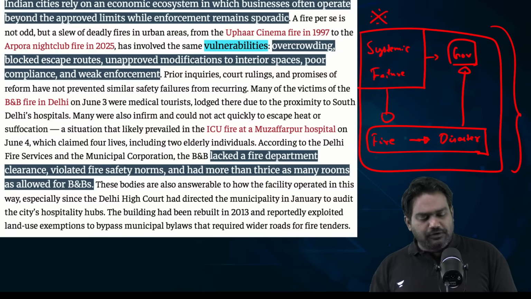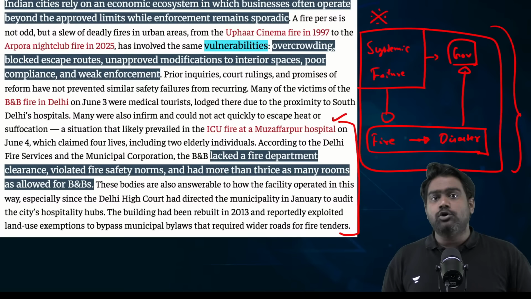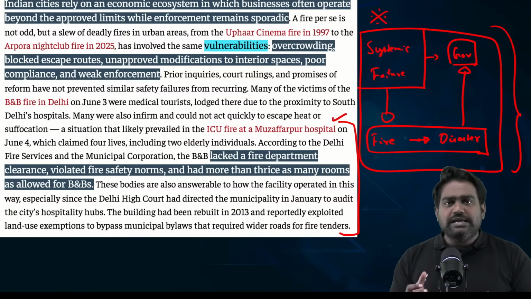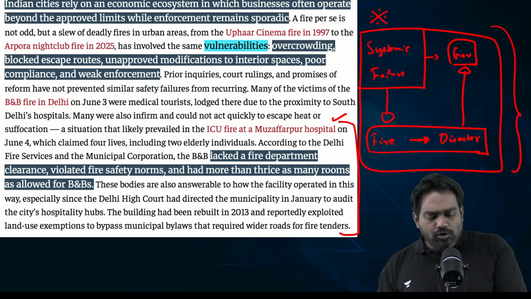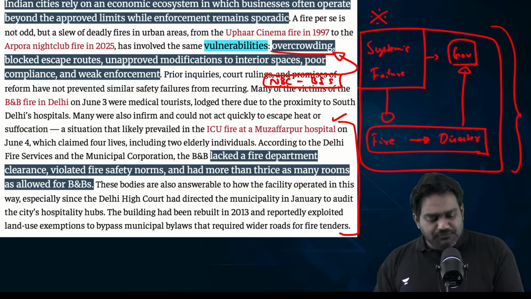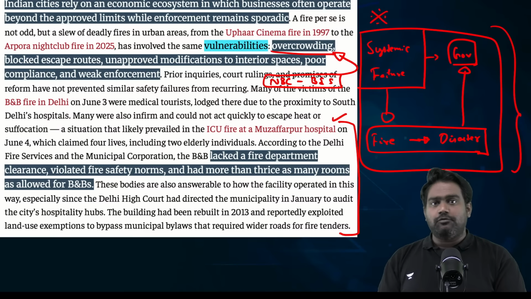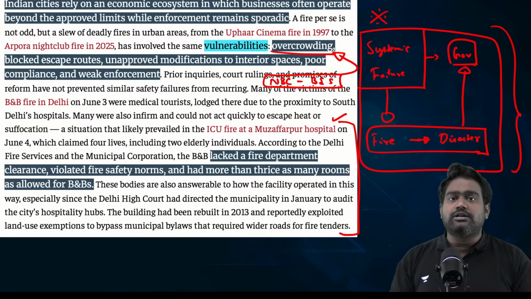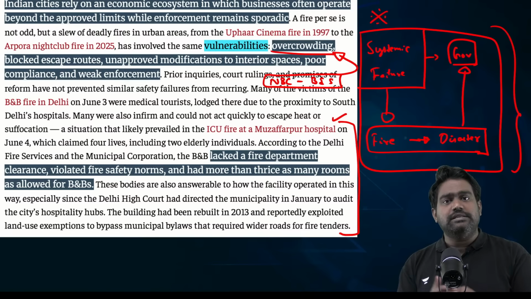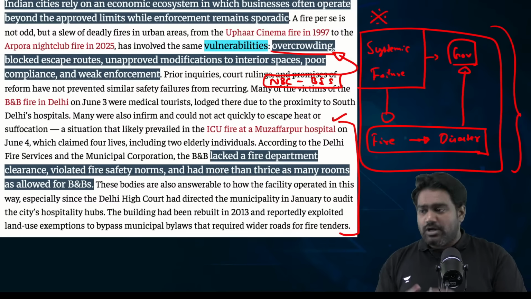Now, you take the Delhi hotel fire, for example. It's again the same reasons that have contributed to the death of so many people. We saw this in the nightclub tragedy in Goa as well. Overcrowding is one of the biggest vulnerabilities, and the lack of building standards. The National Building Code of the Bureau of Indian Standards specifies specific standards for fire safety, right? There is a mandatory fire licensing requirement for all commercial and other establishments that come up. Local authorities, the fire services department, they are all responsible to conduct inspections, audits, only then approve these buildings to come up. They should have well planned exits.